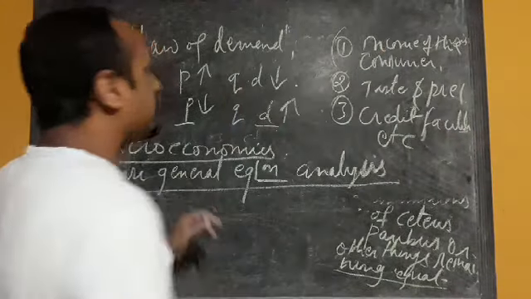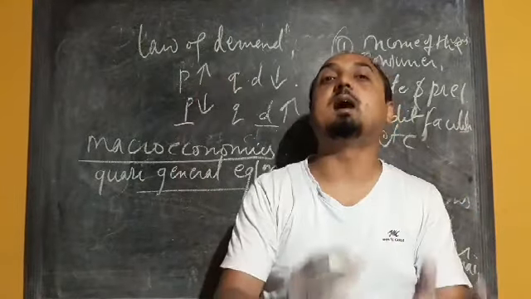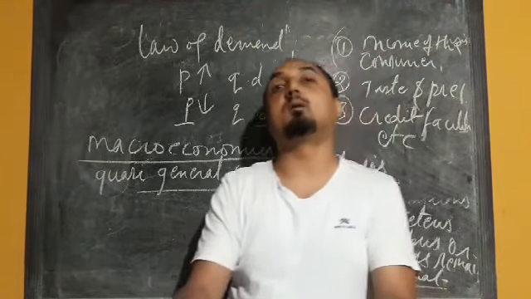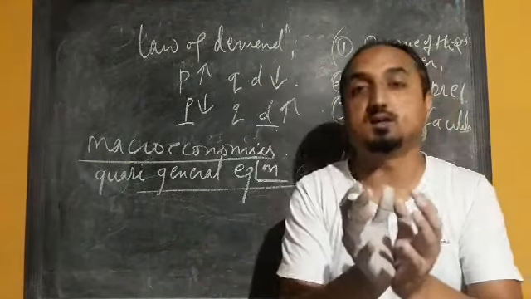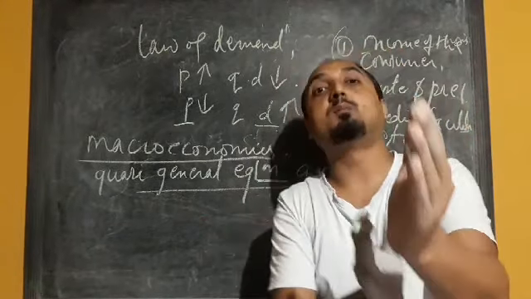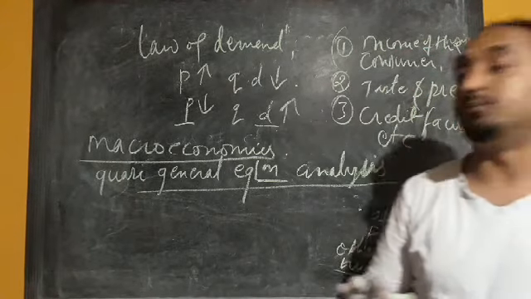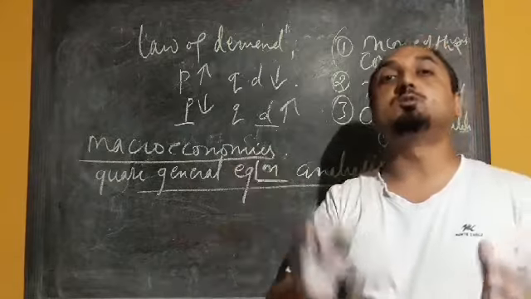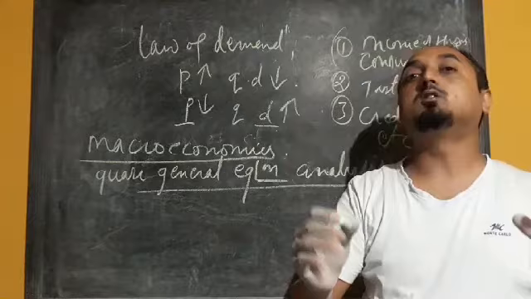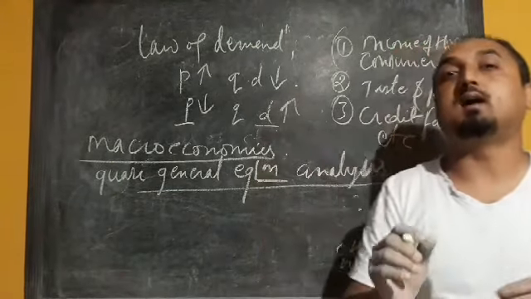But in macroeconomics, the impact of all the variables is considered at the same time, like aggregate demand and aggregate supply, which are interdependent. So here we will not use the condition of ceteris paribus. All the factors will be variable and the impact of all of them will be considered at the same time.